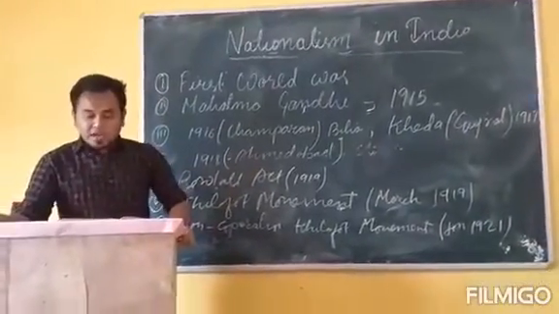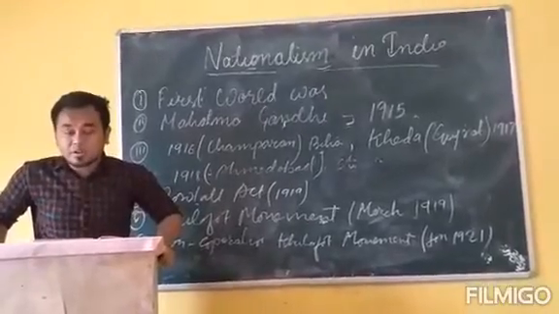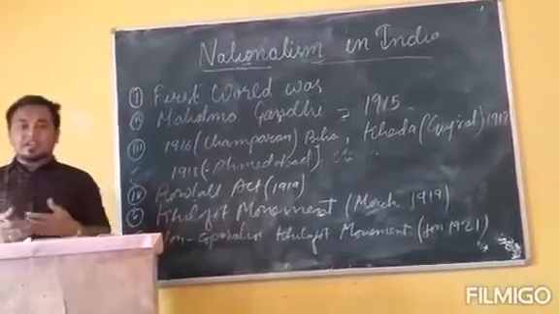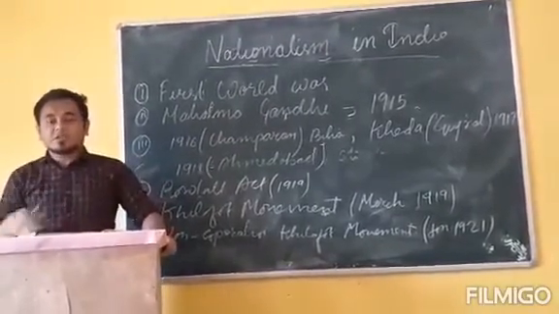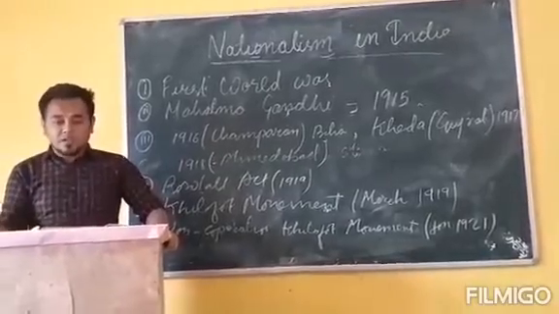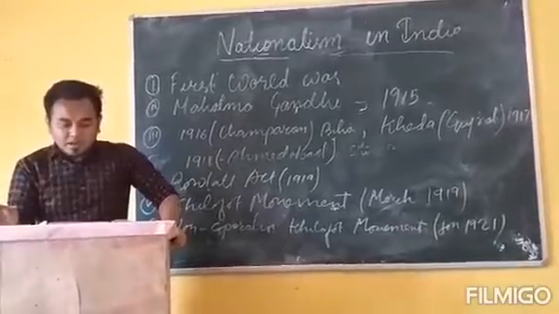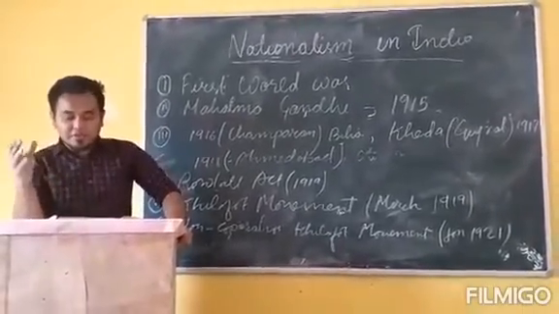Now the people started feeling everything will be okay after the war, but the situation became more critical. At the meantime, Mahatma Gandhi, with his global vision, came to India in 1915.